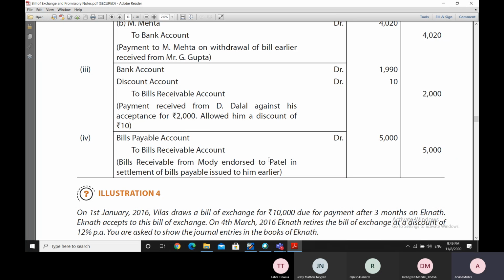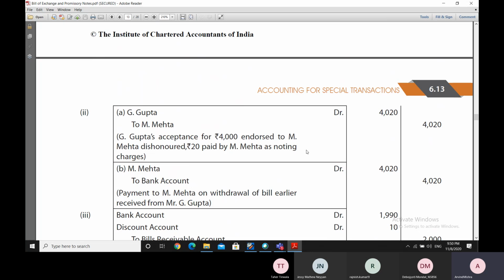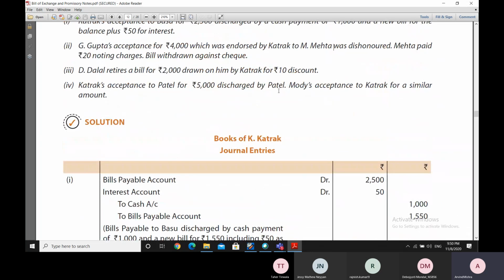So for settlement of those bills, what Katrak does is that he receives some bill from Modi and endorses it to Patel to make the payment to Patel. So here the entry would be bill payable account debit and bill receivable account credit. So there is a little bit of a problem with the narration out here. So it should be correctly understood.